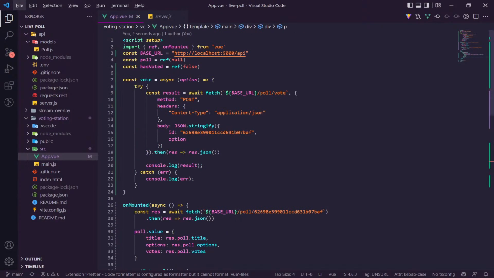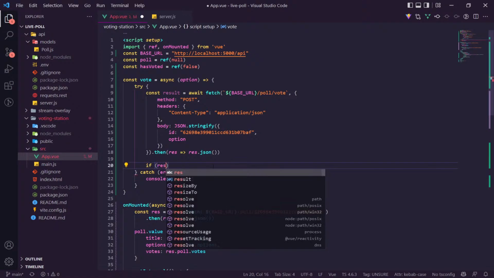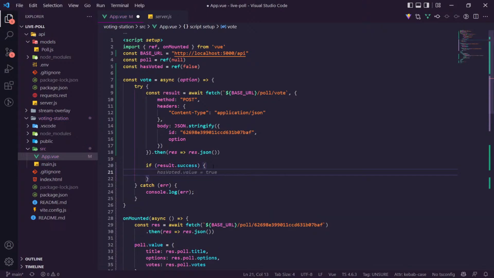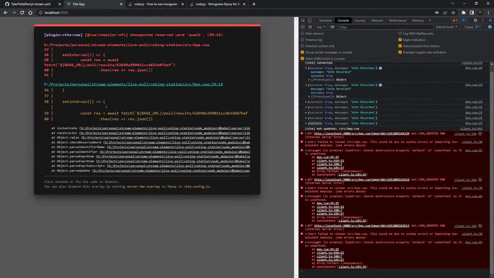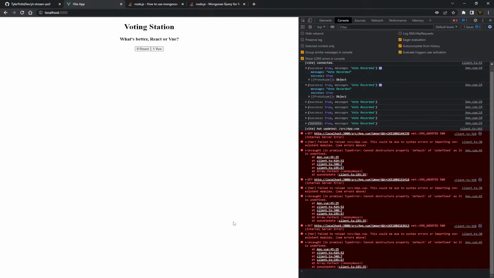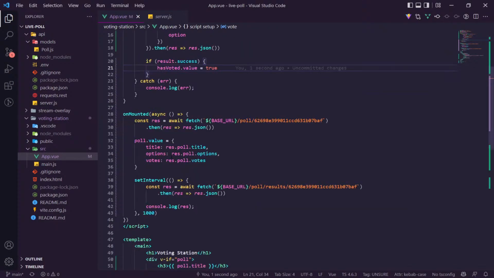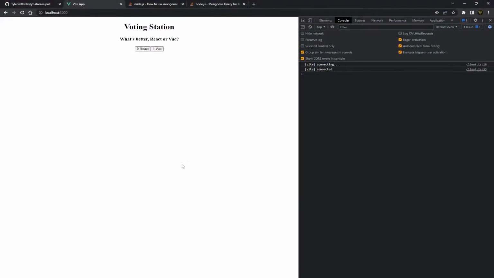Oh, and when we vote as well, once we voted, if result.success, has voted is equal to true. Oh, where's that error? Wait, why is there an issue here? It says it could not import system, default undefined. Oh, await. Sorry, I used await and async, so here I need to say async there too. There we go. So now if we make our vote, it says you have voted.